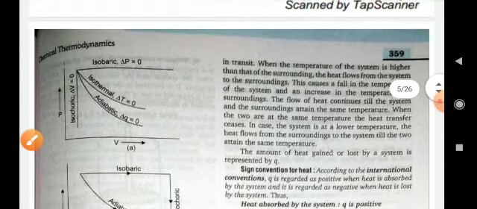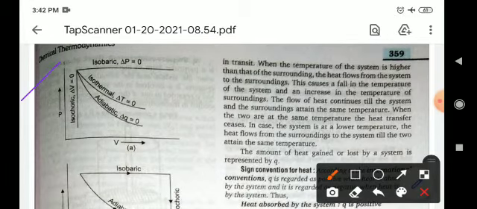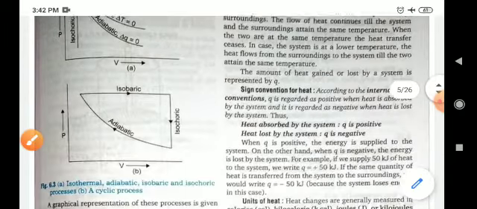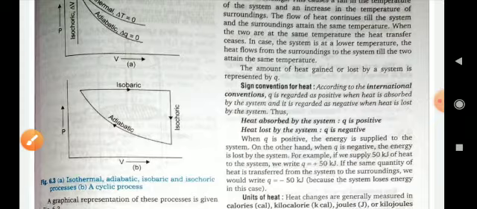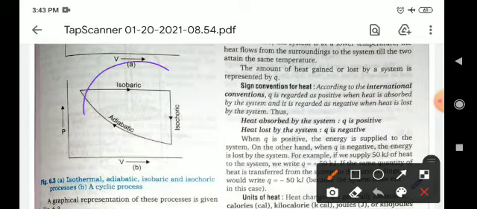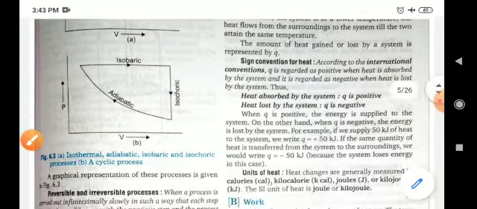Okay, this is a graphical representation of all types of processes. If you draw the graph between pressure and volume, then according to isochoric, delta V equals 0; isobaric, delta P equals 0; isothermal, delta T equals 0; and adiabatic, delta Q equals 0. In a cyclic process, isobaric, adiabatic and isochoric processes will be performed in this direction.